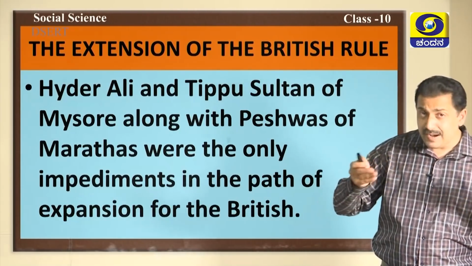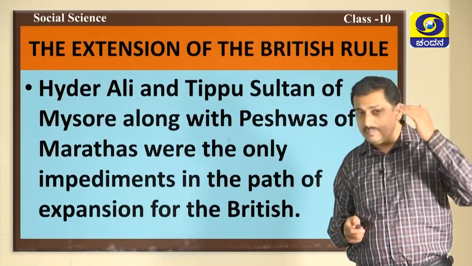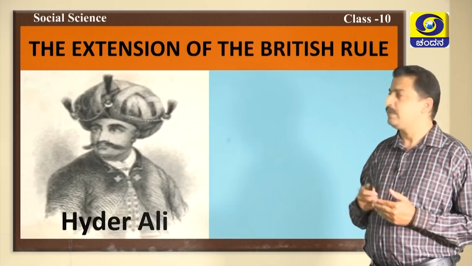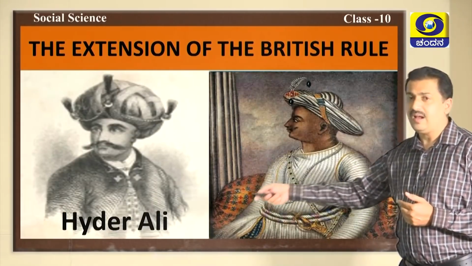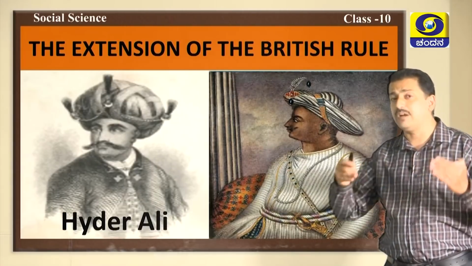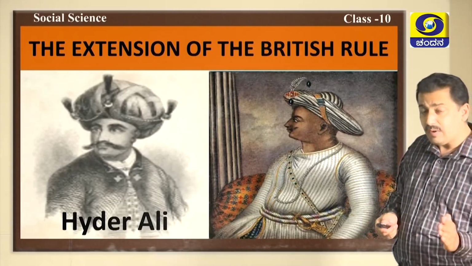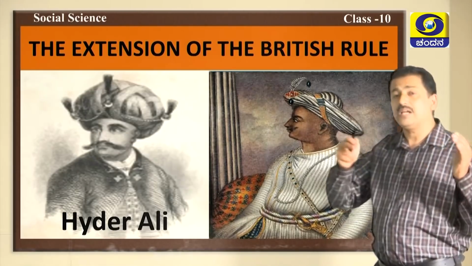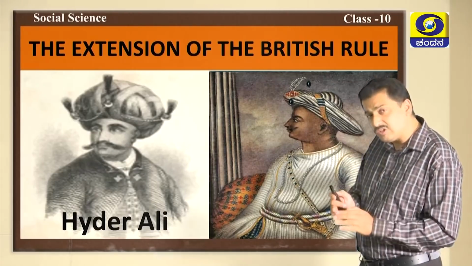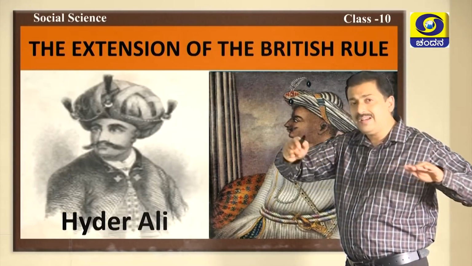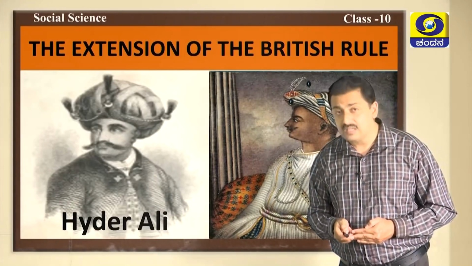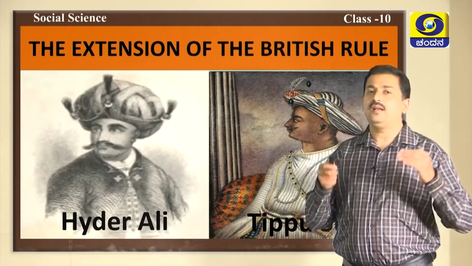British could not expand their empire so easily. It was mainly because of Hyder Ali as well as Tippu Sultan. So, here you have Hyder Ali and Tippu Sultan who restricted the expansion of British in the south. Likewise, Maratha Peshwa Madhavarao first was very dominant and powerful. He restricted the British from expanding their network in Maratha region. This is what we have learnt so far. Let us continue.